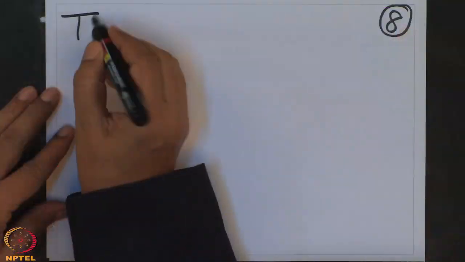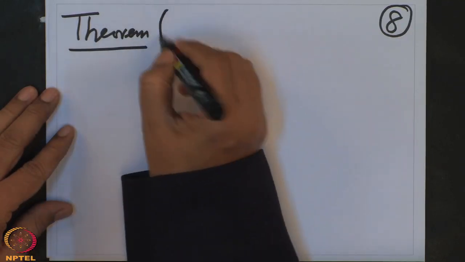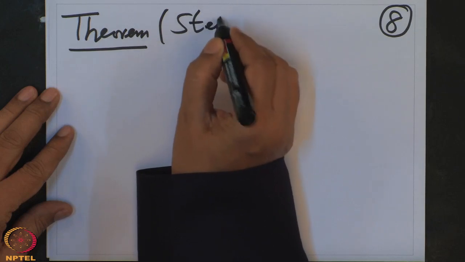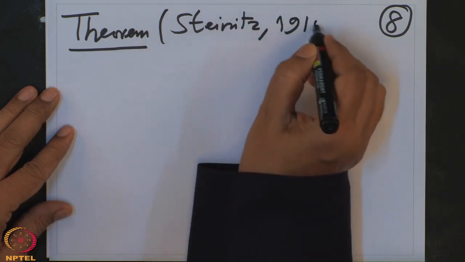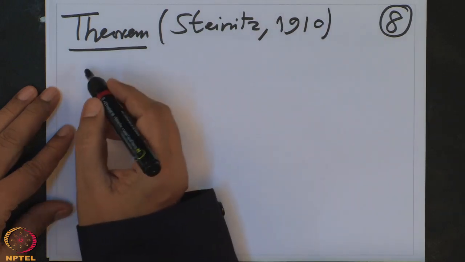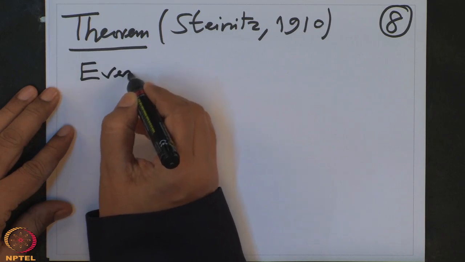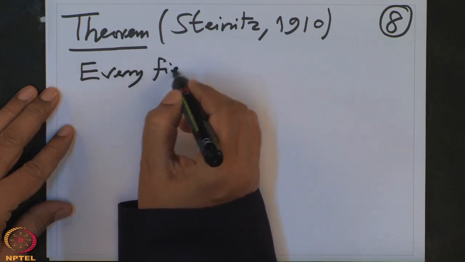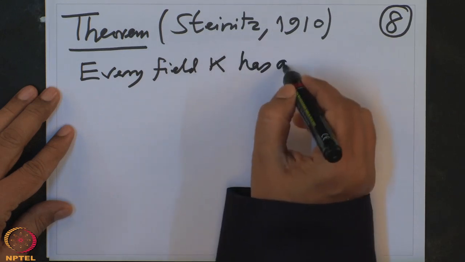Alright, so let us state the theorem. So this is the theorem we are going to prove. This is Steinitz's 1910: every field K has an algebraic closure.